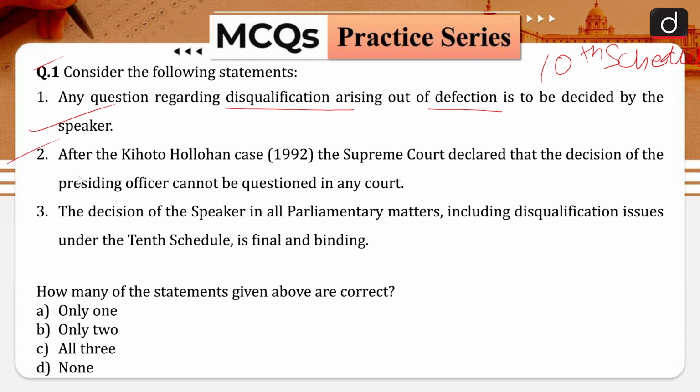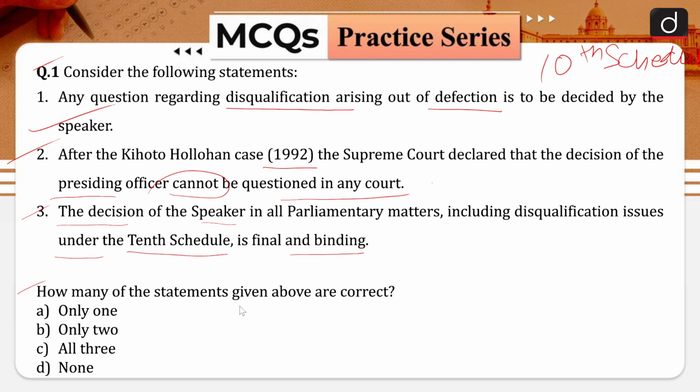Statement number 2 is, after the Kihoto Hollohan case 1992, the Supreme Court declared that the decision of the presiding officer cannot be questioned in any court. Statement number 3 is, the decision of the speaker in all parliamentary matters, including disqualification issues under the 10th Schedule, is final and binding.